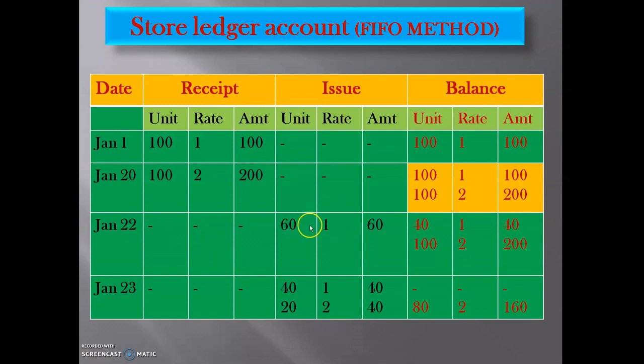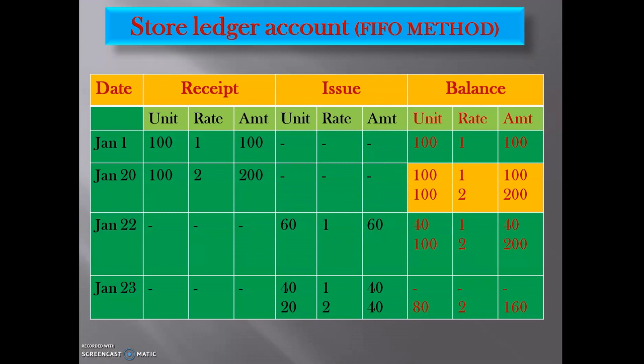The store department will take the first lot. This one is the first lot. The store department will take 60 units from the first lot, and the rate is 1 here. Multiply both, it will come to 60.